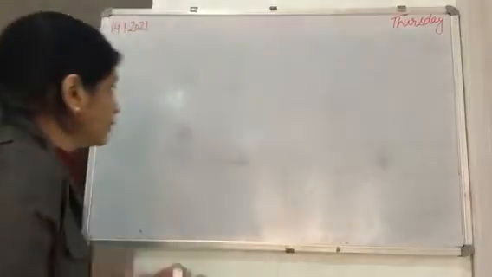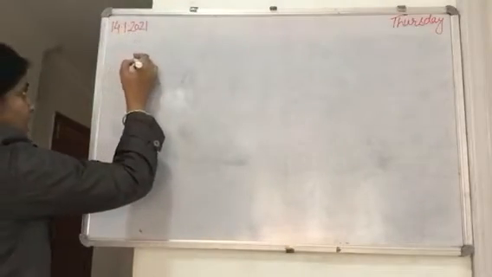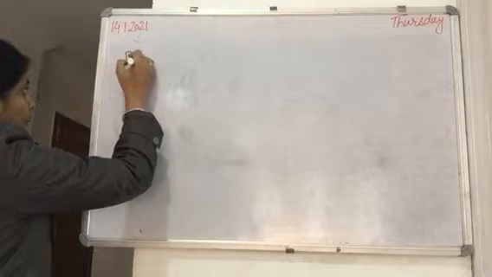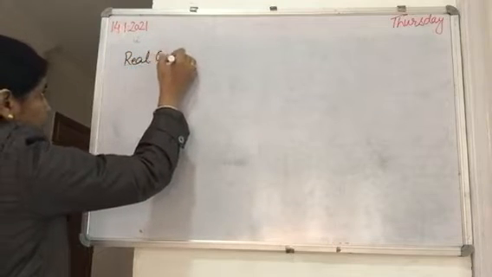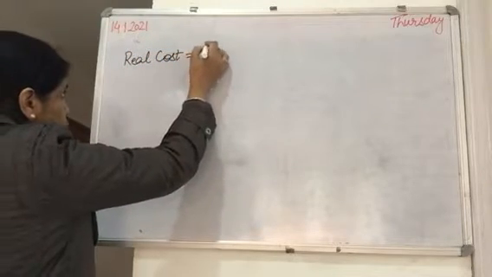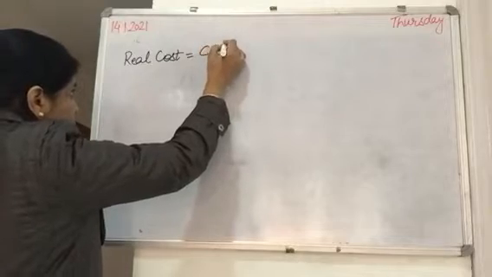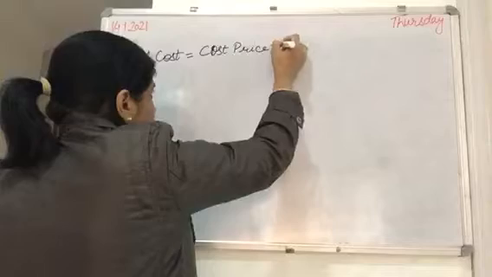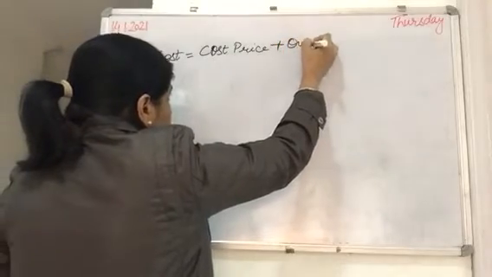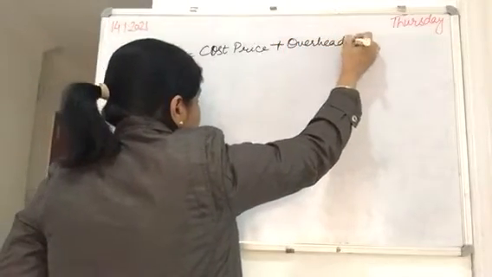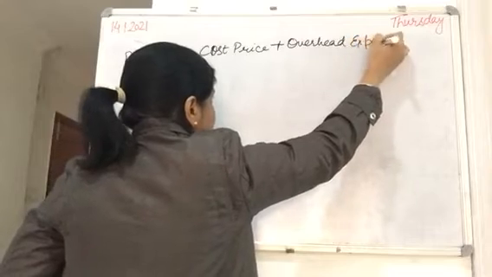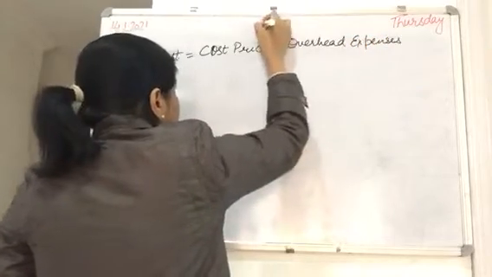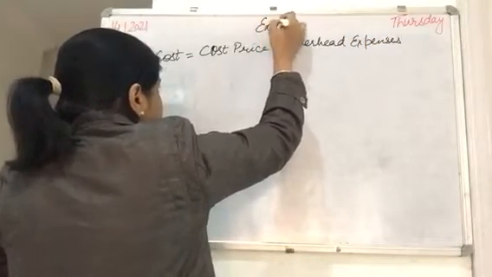So before we talk about anything, real cost equals cost price plus overhead expenses. I have given all the examples of overhead expenses.